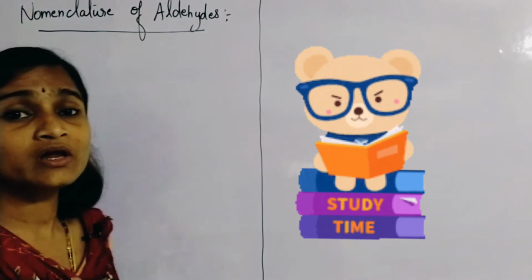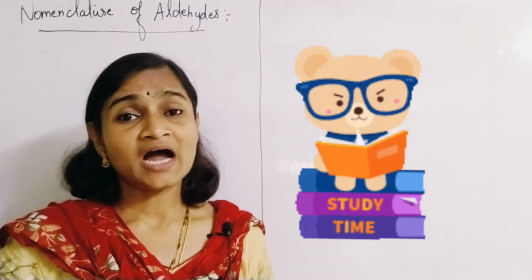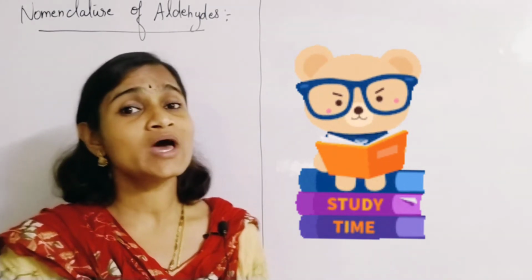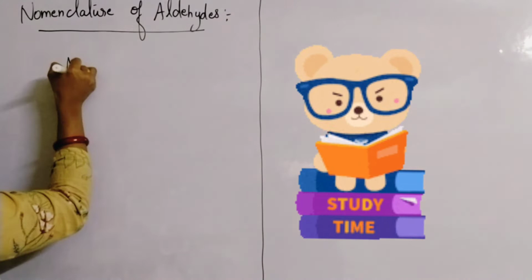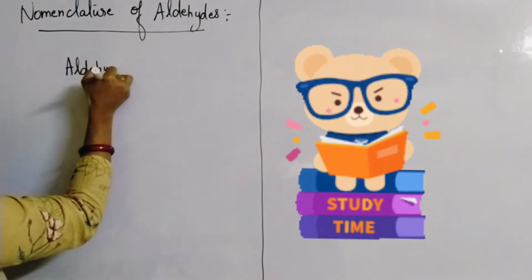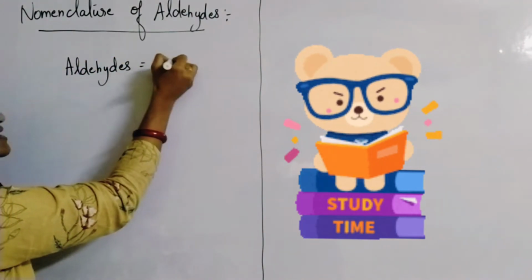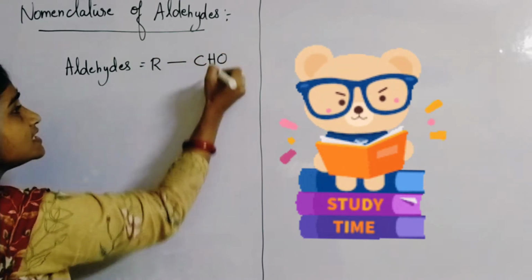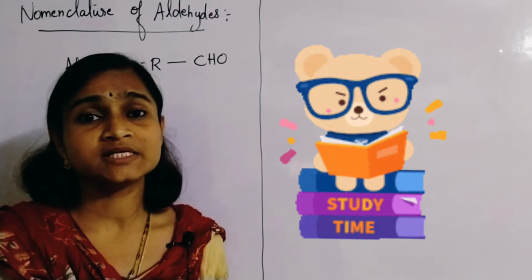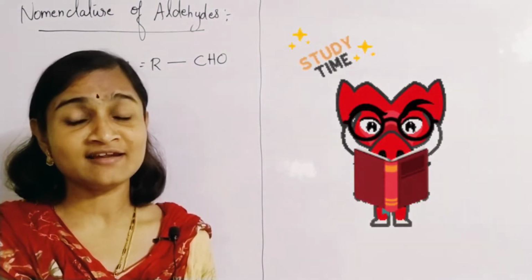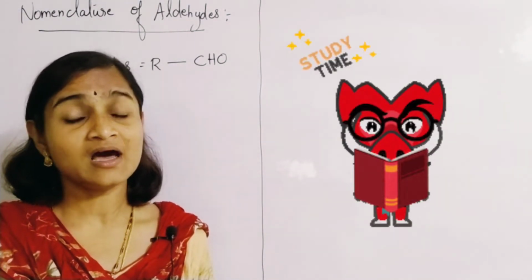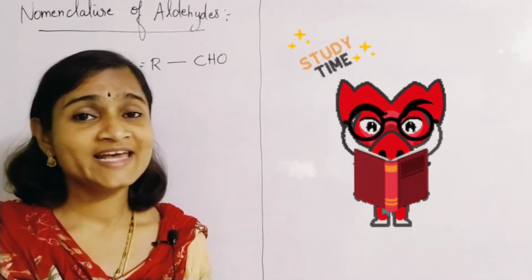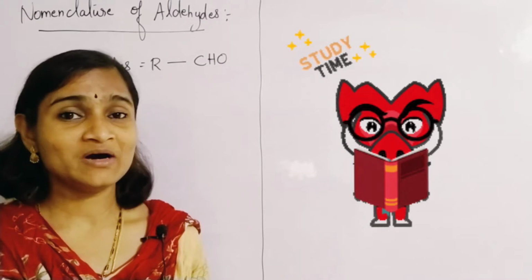Okay, so you all know that aldehydes are what? Aldehydes are the organic compounds with CHO as the functional group. If the CHO functional group is there, then you call such compounds aldehydes. So how to give names for aldehydes? Today we are going to learn about them.